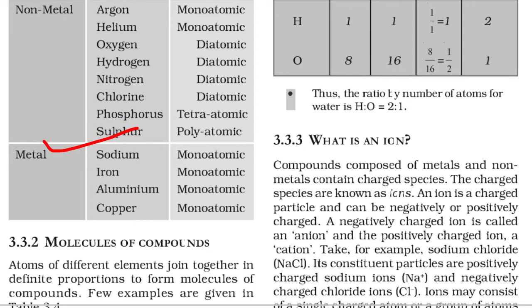Similarly, a sulfur molecule is made by the combination of 8 atoms of sulfur. So S8 is the formula for the molecule of sulfur. The atomicity of sulfur is 8, and sulfur is said to be octaatomic, or we can say polyatomic. Poly means many, octa means 8. Next we have the case of metals: sodium, Na, monoatomic; iron, Fe, monoatomic; aluminium, monoatomic; copper, monoatomic. So all this was the example of molecules of elements.